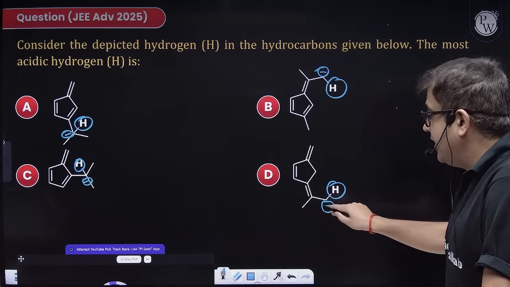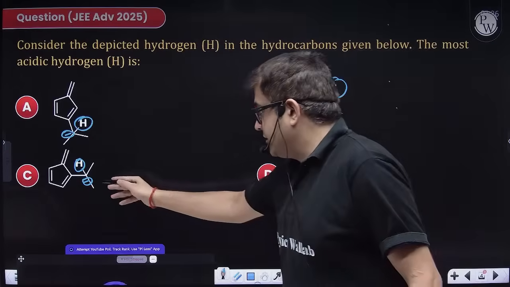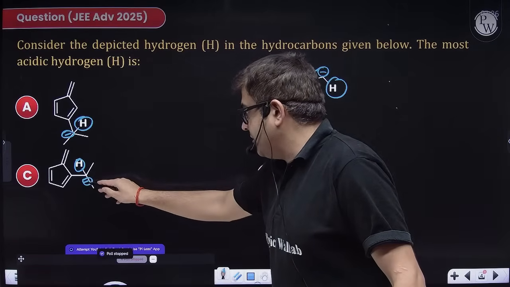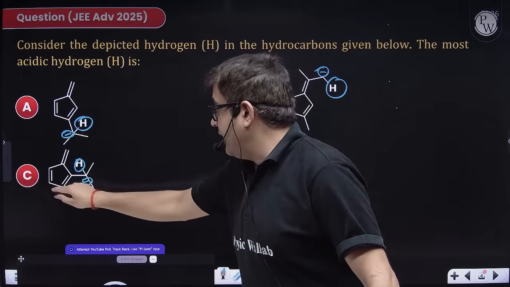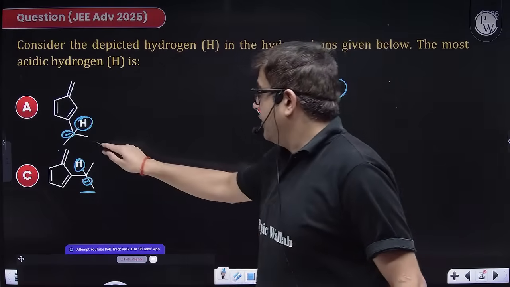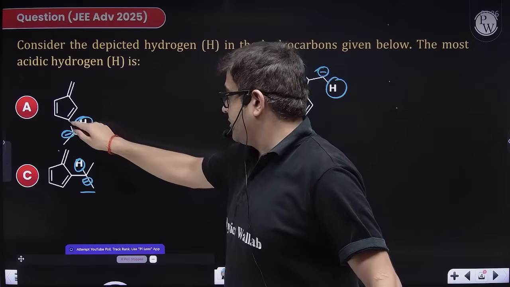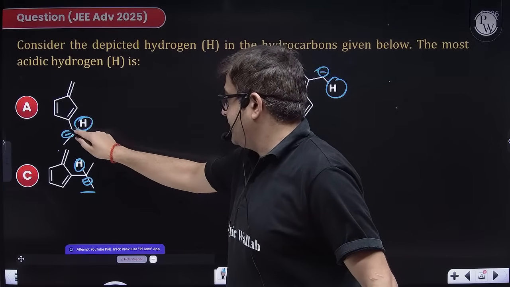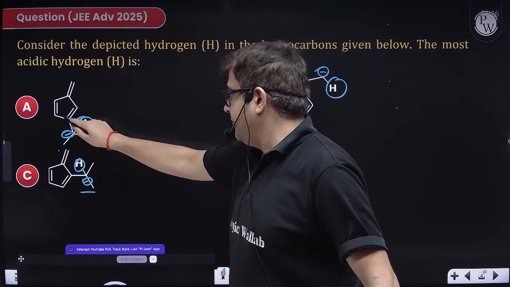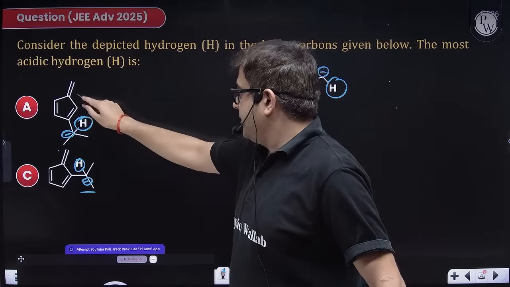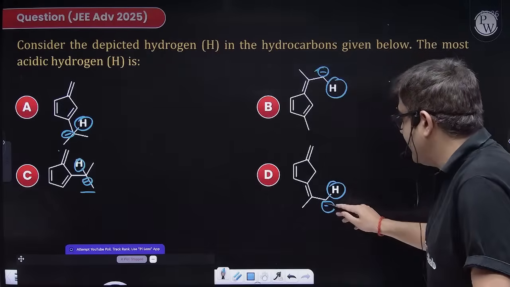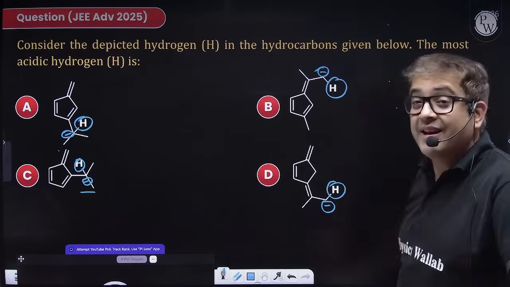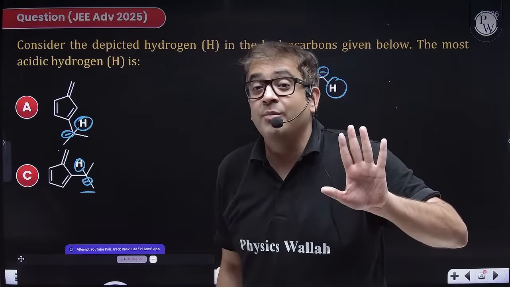Yes, this carbanion is resonance stabilized. This is also resonance stabilized, extended resonance, extended till here. This is cross conjugation, no sigma-pi, no sigma-sigma, but this is conjugated till here. So this is also conjugated, this is also resonance stabilized, this is also resonance stabilized. Resonance stabilized carbanion is not formed.